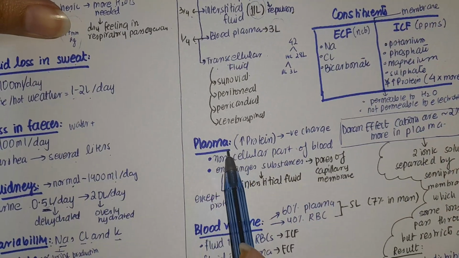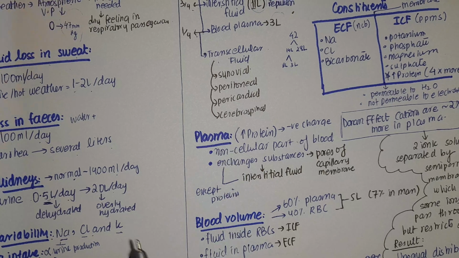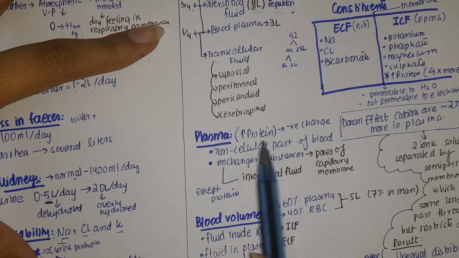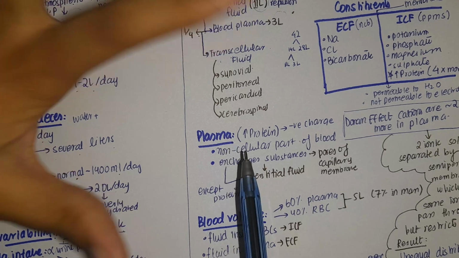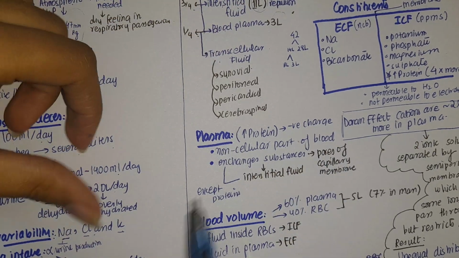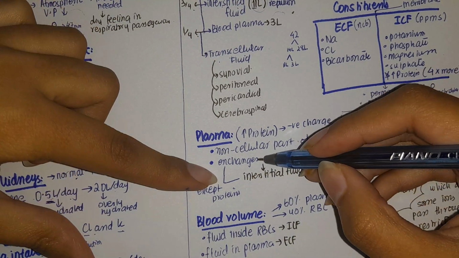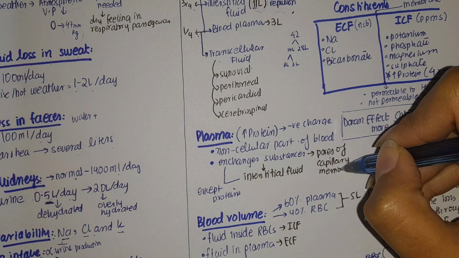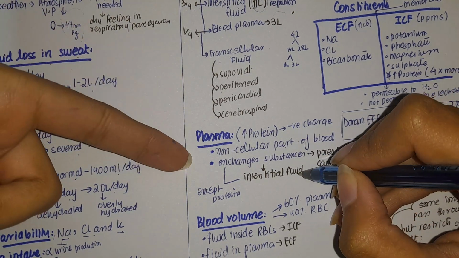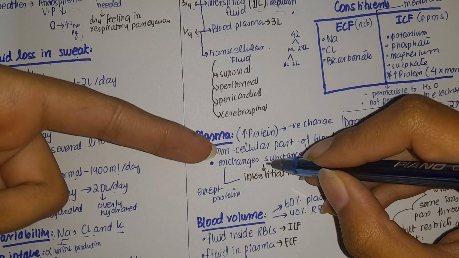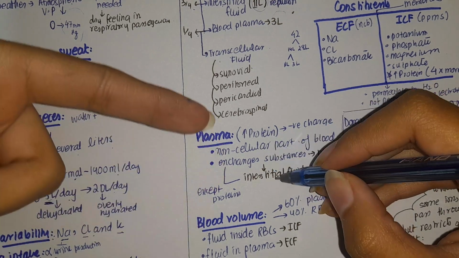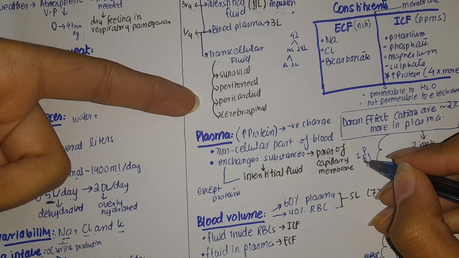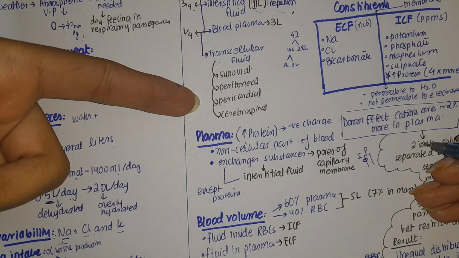Now let's talk about plasma. This plasma is the non-cellular part of the blood, and as you know, plasma makes 3 liters of the total extracellular fluid. Now plasma has pores in the capillary membrane through which it communicates with the interstitial fluid, and in this way they exchange substances. So there is an exchange between the plasma and the interstitial fluid through the pores in the capillary membranes.